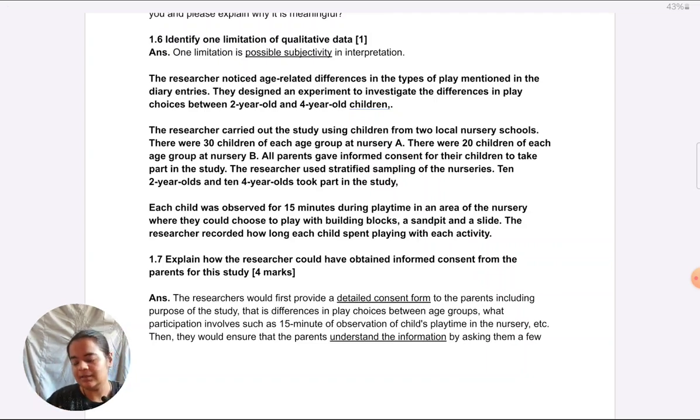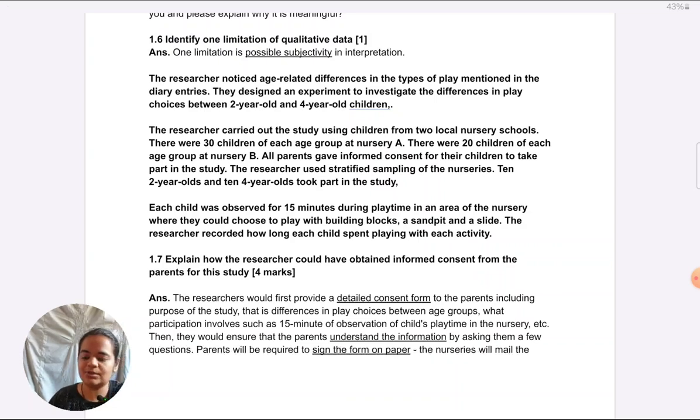So finally, it will be reiterated to the parents. Like, we are just trying to show you that they know that this is not hard binding on them. This is not like an obligation that they have to only satisfy the consent no matter what. So it will be reiterated to the parents by the nursery staff that they can withdraw their child at any time, even after giving consent.